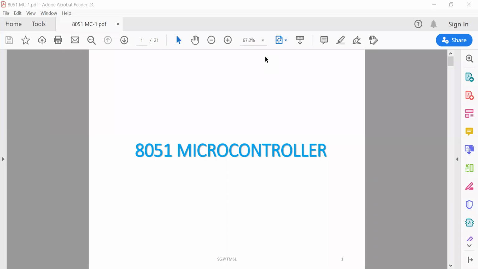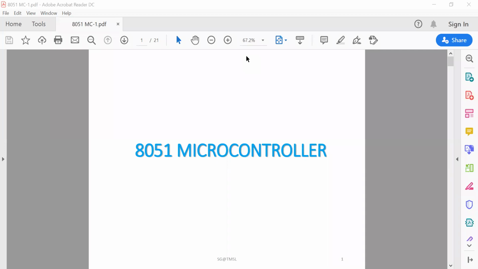In the case of a microprocessor, except for the microprocessor itself, all other peripherals and memory devices are external to the processor. But in a microcontroller, everything is inside this chip.